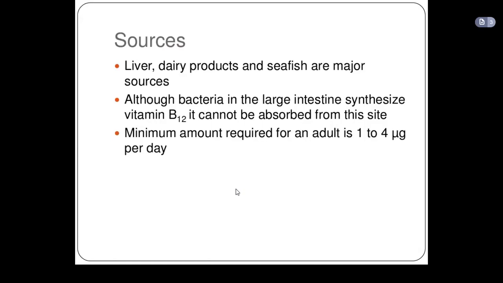The minimum amount required for an adult is 1 to 4 micrograms of vitamin B12 daily. So every day we need 1 to 4 micrograms of vitamin B12, and you see this majorly in animal products.